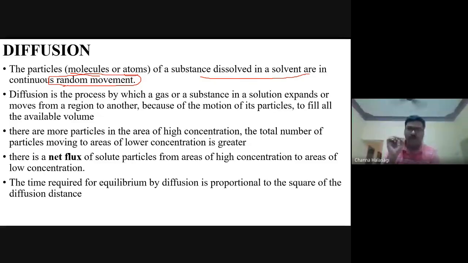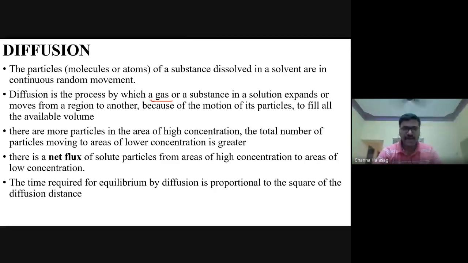This Brownian movement was asked one time in AIIMS. So this random motion of the molecules in our body or in any solvent is called random continuous movement, and that is called Brownian movement. Now, diffusion is the process by which any gas, because in our body we are dealing with gases also, O2, CO2, NO,